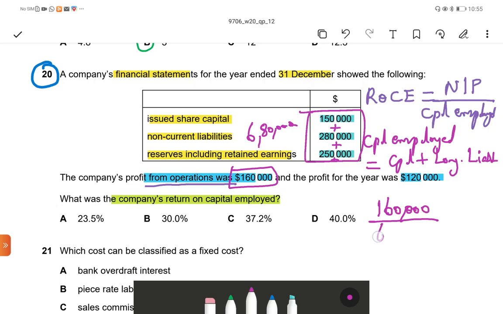Multiply by 100: profit from operation divided by capital employed into 100. So what is the correct answer? 23.5%. Correct answer is A.